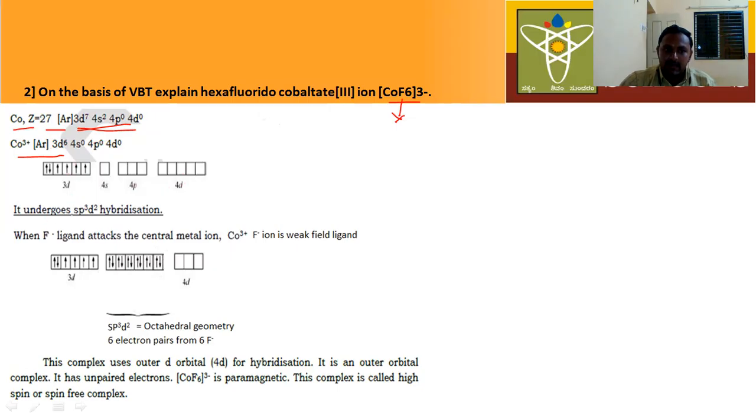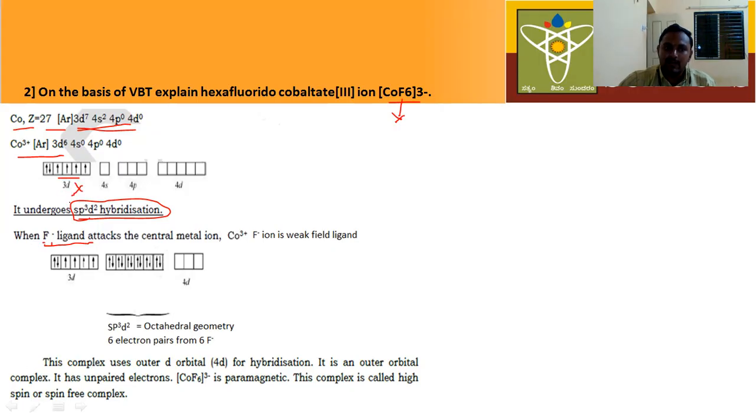Next, which hybridization does it undergo? It undergoes sp3d2 hybridization. Why does it undergo sp3d2 hybridization? Because of the F minus ligand. Now tell me, is the F minus ligand a weak ligand or a strong ligand? It is a weak ligand. Due to the weak ligand, these unpaired electrons do not get paired up.